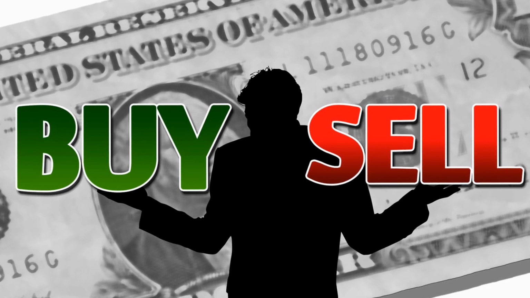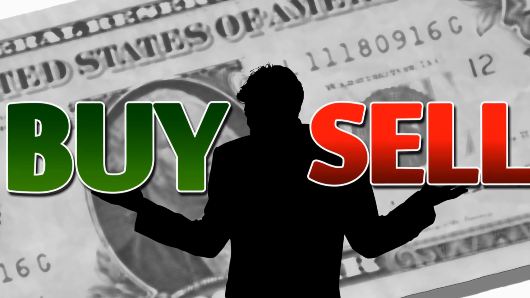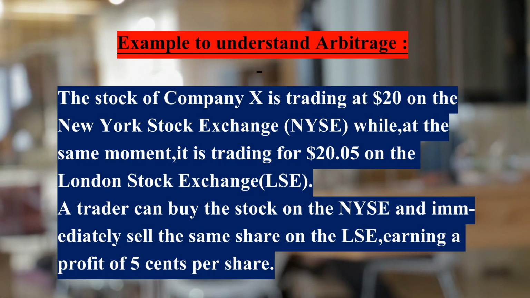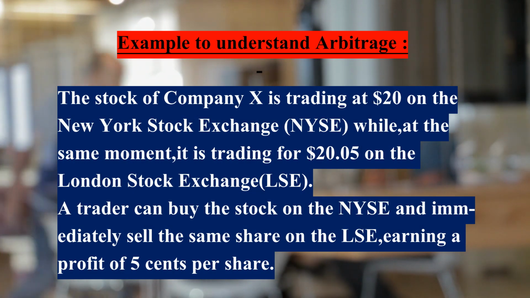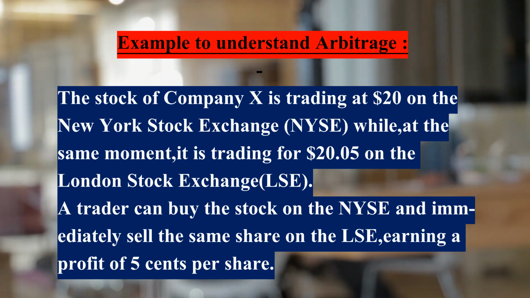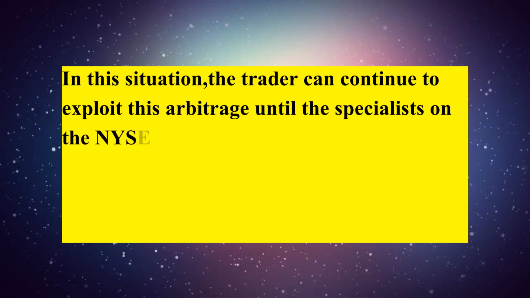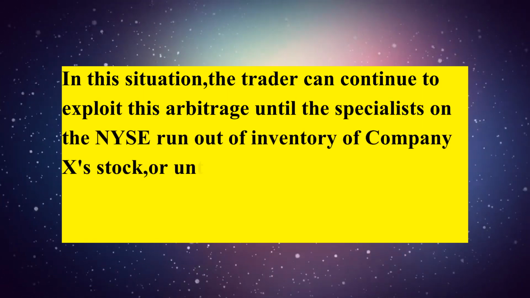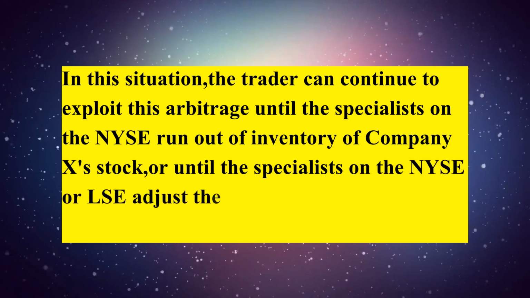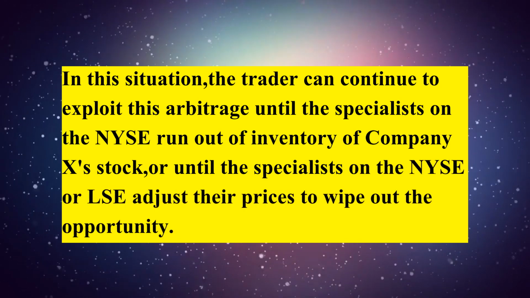To comprehend arbitrage better, let's look at a simple example. The stock of company X is trading at $20 on the New York Stock Exchange, while at the same moment it is trading for $20.05 on the London Stock Exchange. A trader can buy the stock on the NYSE and immediately sell the same shares on the LSE, earning a profit of 5 cents per share. In this situation, the trader can continue to exploit this arbitrage until the specialist on the NYSE runs out of inventory of company X's stock, or until the specialist on the NYSE or LSE adjusts the prices to wipe out the opportunity. Arbitrage has certain types.